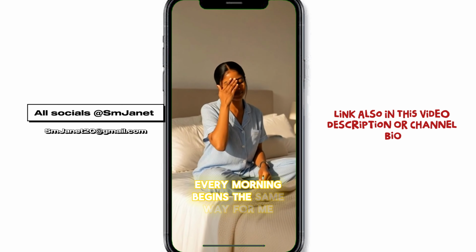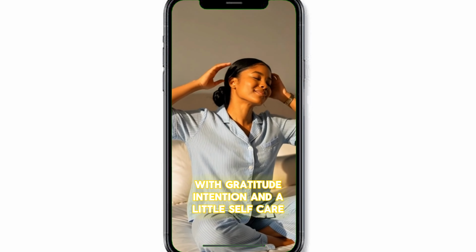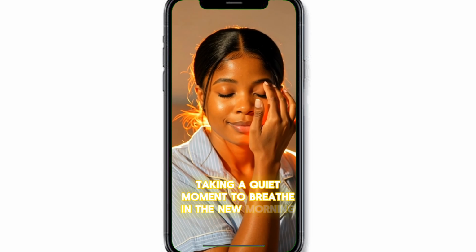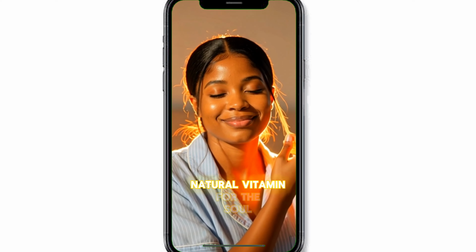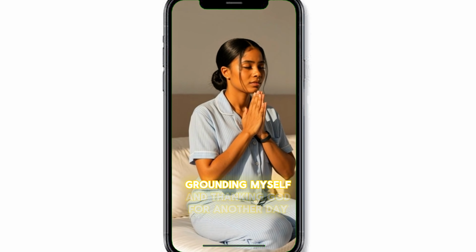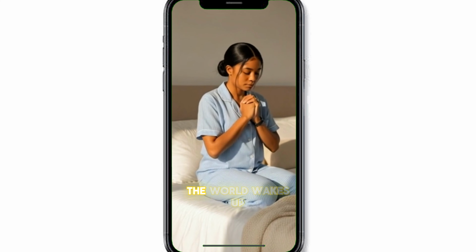Every morning begins the same way for me, with gratitude, intention, and a little self-care. I slowly rise from sleep, taking a quiet moment to breathe in the new morning. I love the feel of sun on my face, natural vitamin for the soul. After that, I kneel on my bed to pray, grounding myself and thanking God for another day. It's my little moment of reflection before the world wakes up.